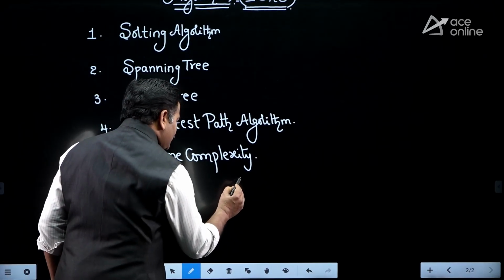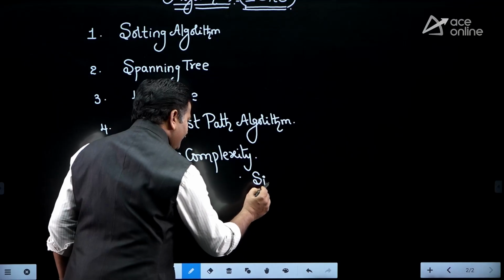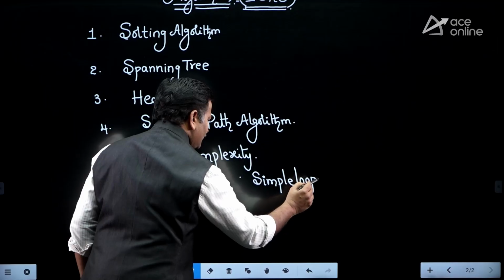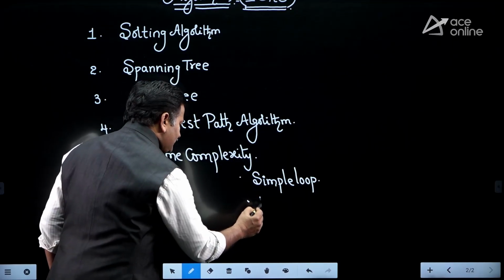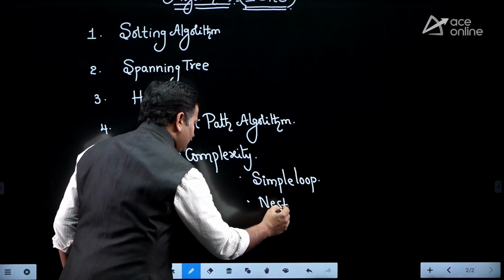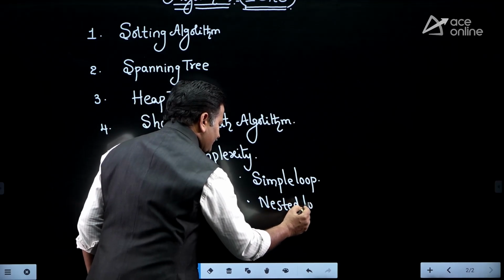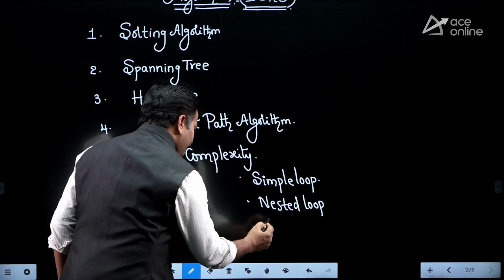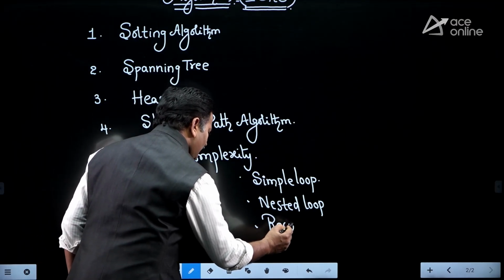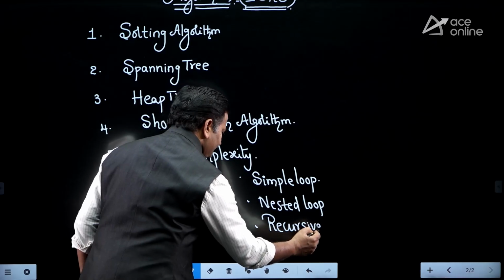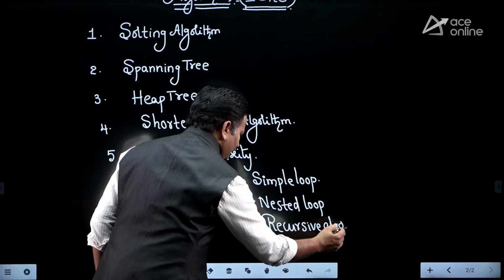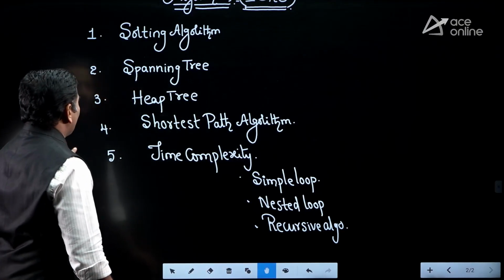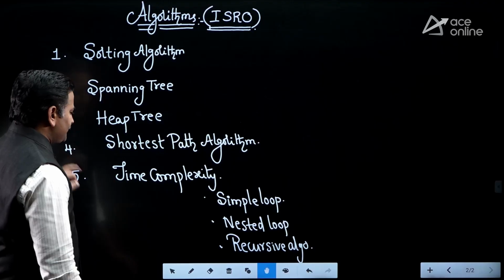We need to study time complexities for programs which have simple loops, and also time complexity for algorithms which have nested loops. And the third one is time complexity for recursive algorithms. Right, friends? This is the fifth highest priority topic in the algorithm subject.